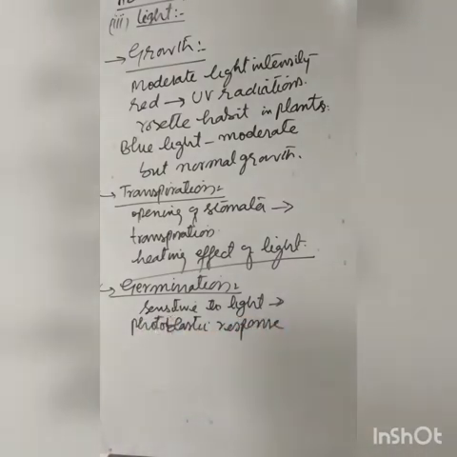On the basis of that photoblastic response, seeds have been divided into three types with respect to germination.